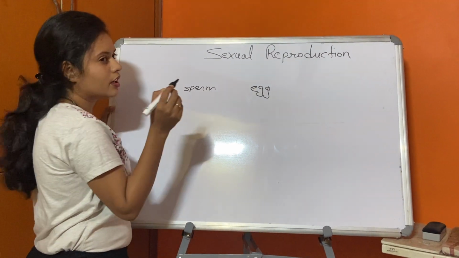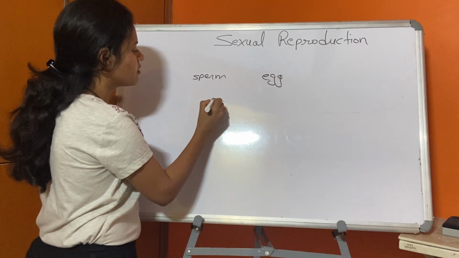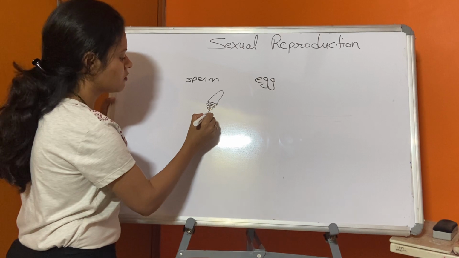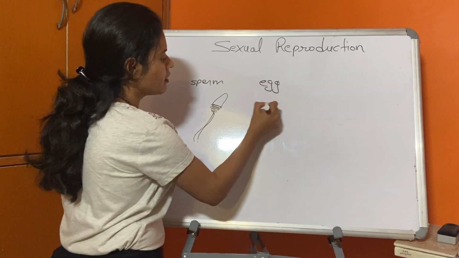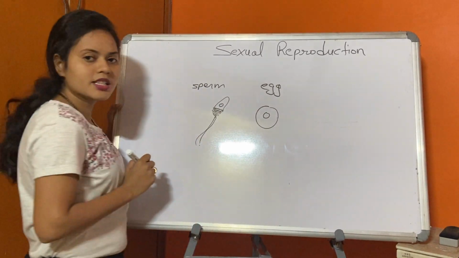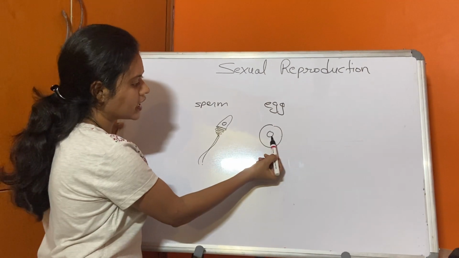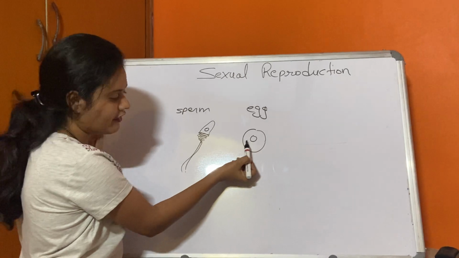If I want to draw a rough diagram of this, the egg will be somewhat like this. There will be a nucleus here. So what will happen? The nucleus of the sperm and the nucleus of the egg will be fusing.